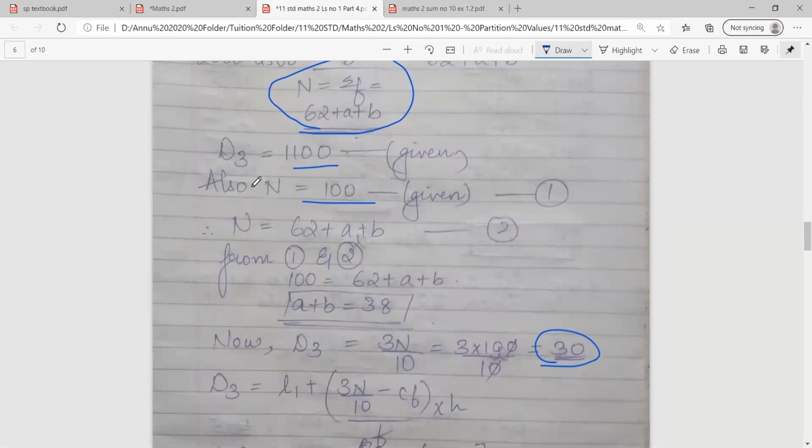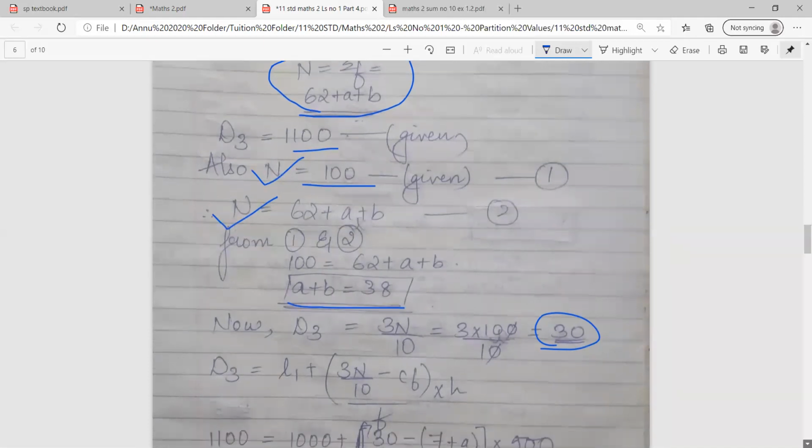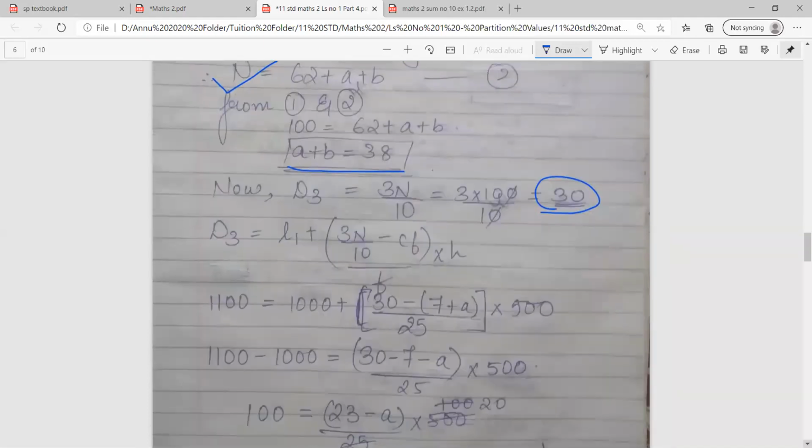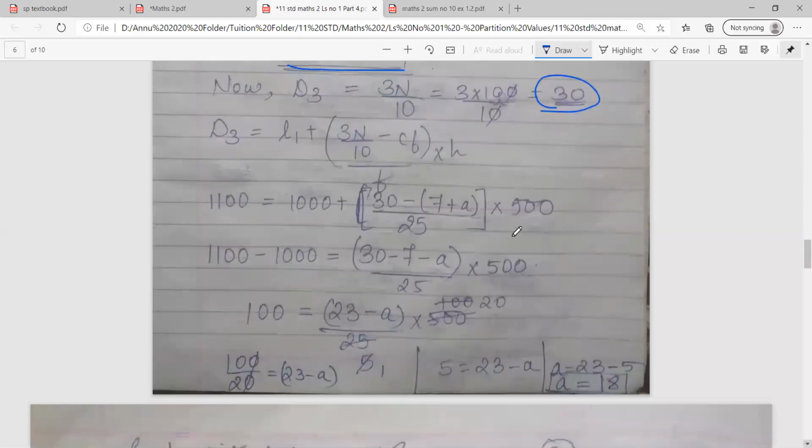Also, as I told you, you have two values of N, point number 1, point number 2. So you can say from 1 and 2, 100 is equal to 62 plus A plus B. So A plus B is equal to 38. Now you can put the bigger formula D3 is equal to L1 plus 3N upon 10 minus CF upon F into H. So on substituting the values, as I told you, remember class, whenever there's a minus, please open the bracket and write down the value, because next line may give you a hint that you have to open the bracket.